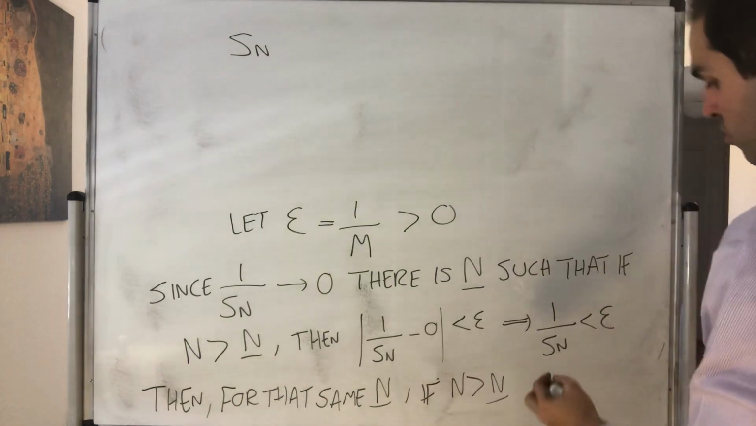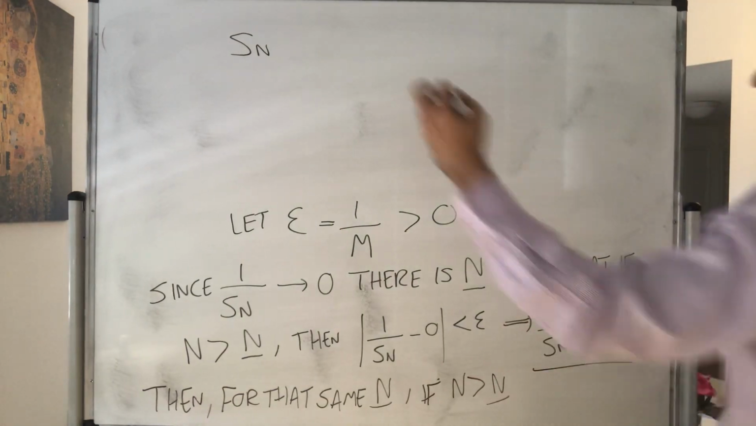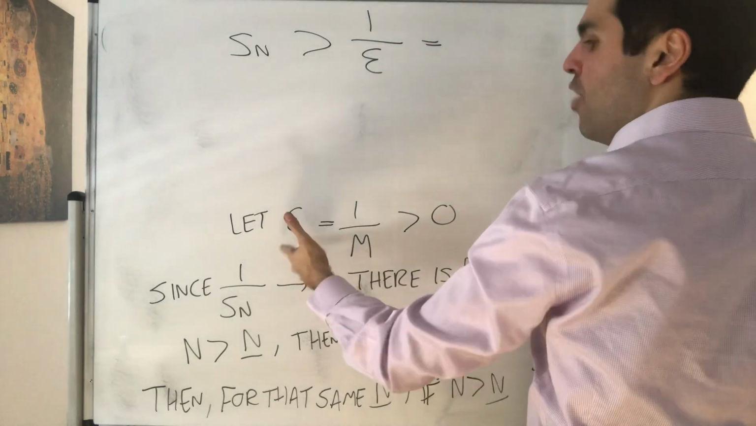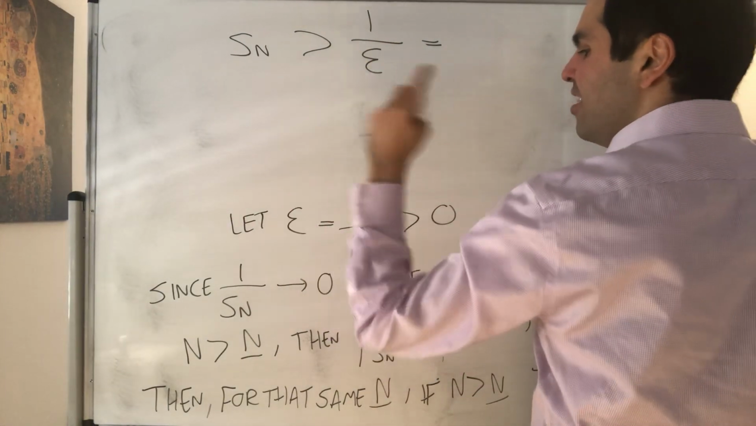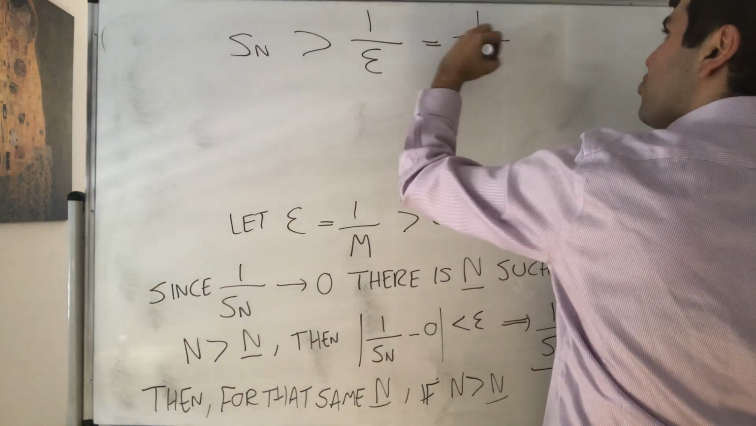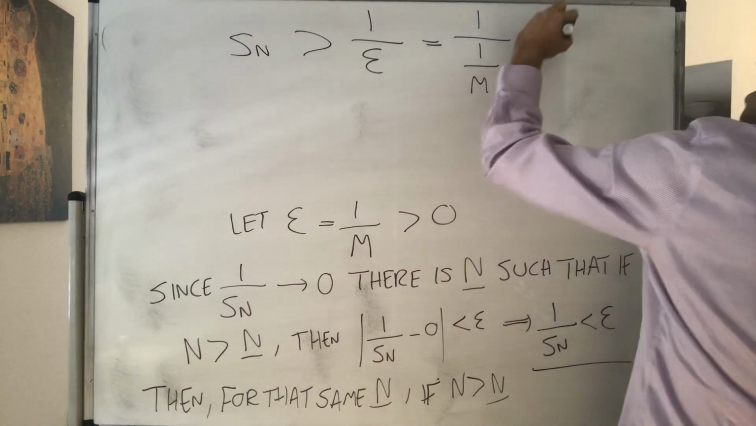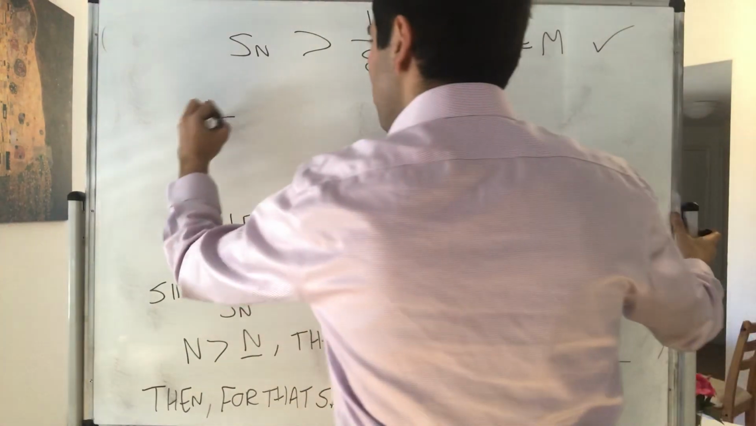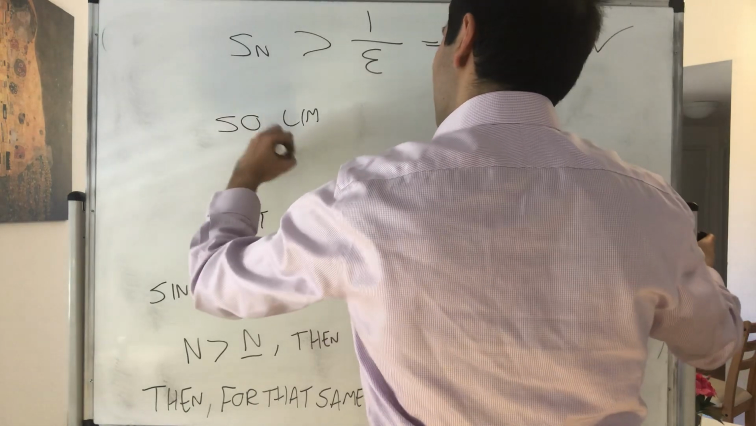1 over Sn is less than epsilon, so Sn is bigger than 1 over epsilon. But now we chose epsilon such that 1 over epsilon is M. So it's 1 over 1 over M, which is M. And therefore Sn is as big as we want, so Sn goes to infinity.